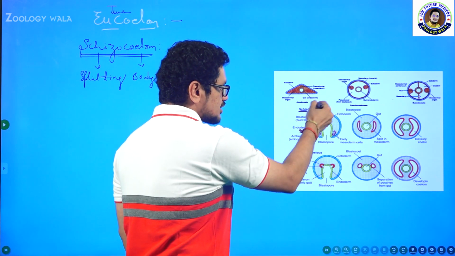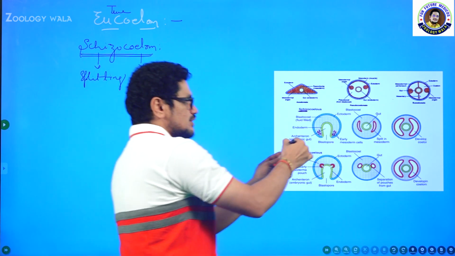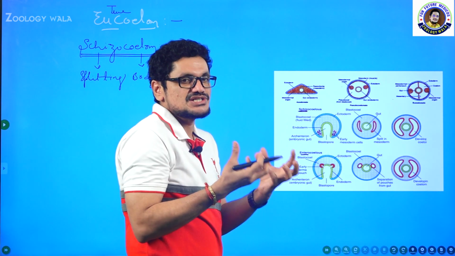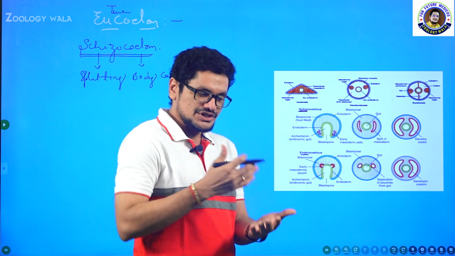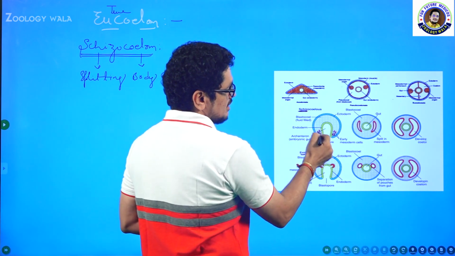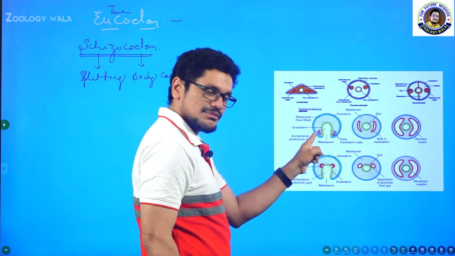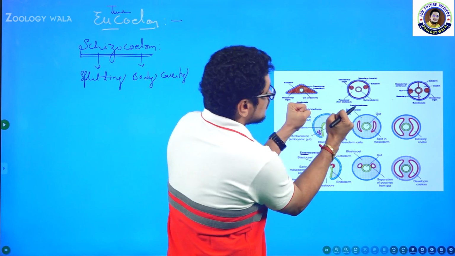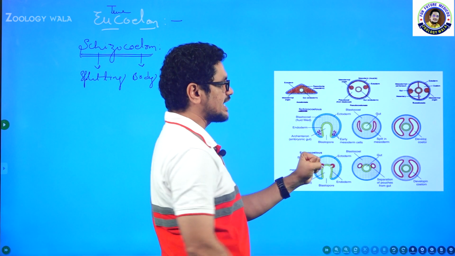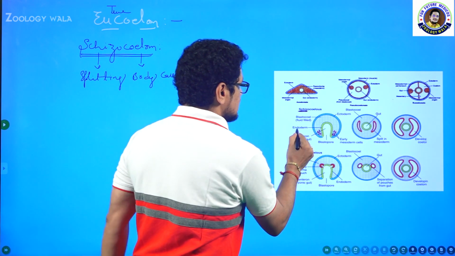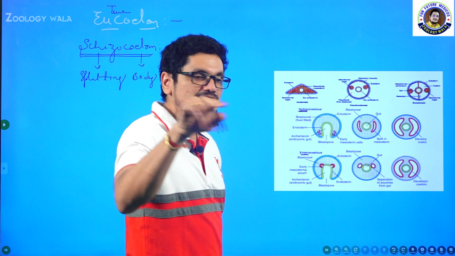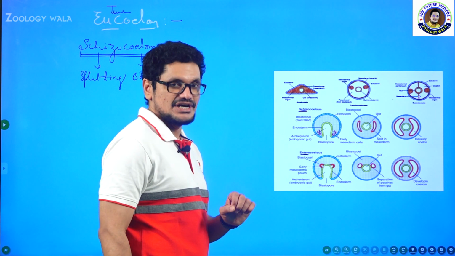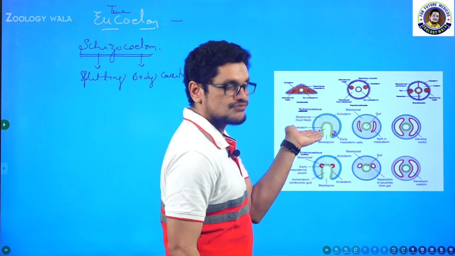Say this is the outermost layer, ectoderm, and this is endoderm. Previously I showed you that endoderm shows invagination like that, and now these are the mesodermal cells. Ectoderm, mesoderm, endoderm, everything is formed because of cell division only. Because of the cell division, a number of mesodermal cells form here. So you can see one mesodermal block here, one mesodermal block here, two mesodermal blocks on either side of the archenteron. Arche means beginning, enteron means intestine, the first part of the intestine. So in future the intestine is also going to form from this only.